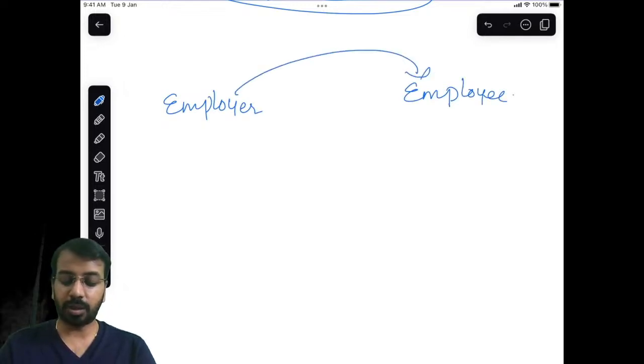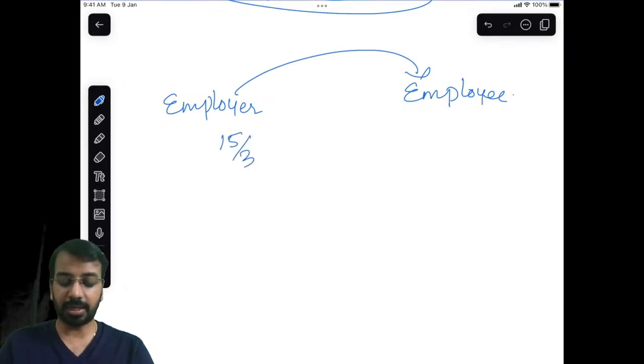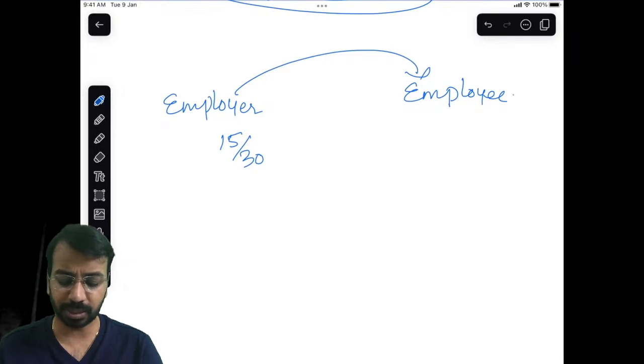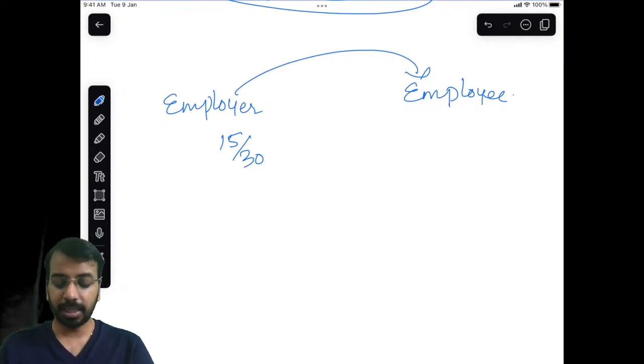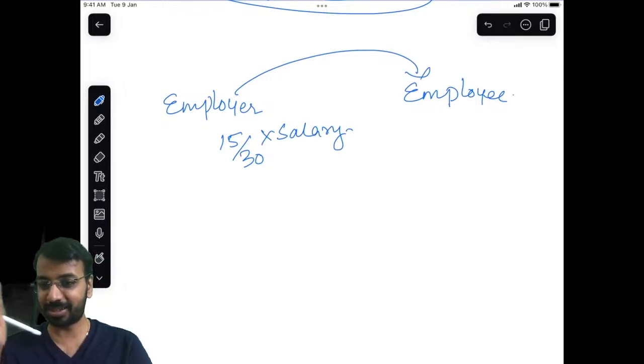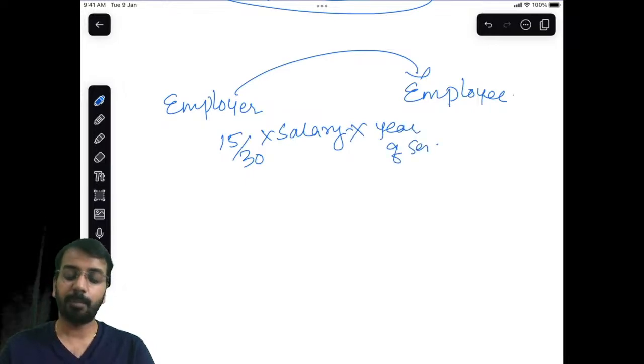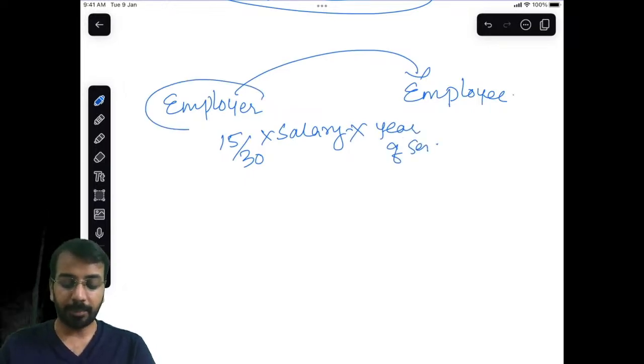The employer says to the employee, if you work for 5 years, I will pay you 15 days of salary. I am using 15 by 30, or 15 by 26 as per the question. 15 days of salary, okay, don't get into income tax mood, for every completed year of service.